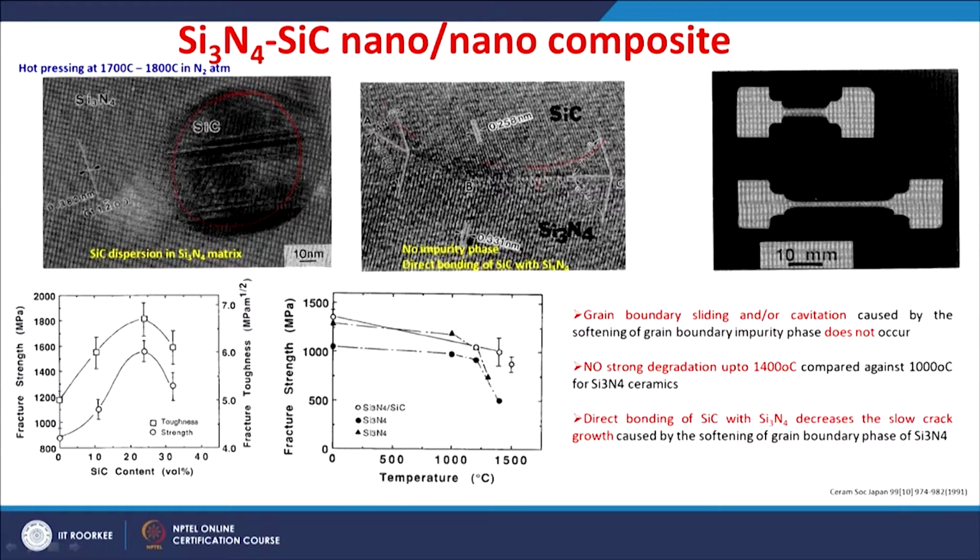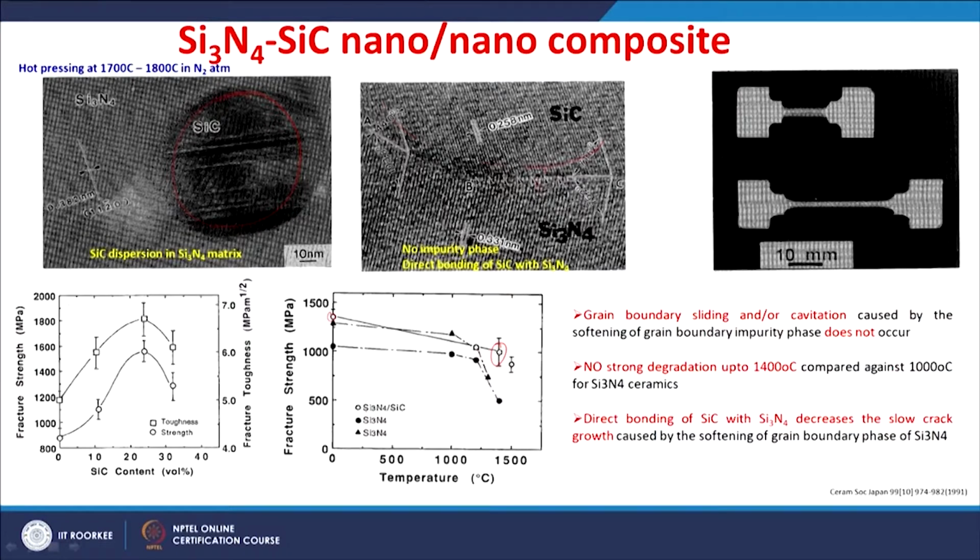If you see the fracture strength versus the temperature, you see the silicon nitride and silicon nitride silicon carbide composite, this is one. So, you can retain higher strengths of around 1000 MPa even if you go to a temperature of around 1400 Celsius for the silicon nitride silicon carbide nano composite.